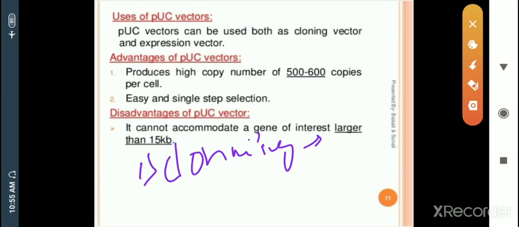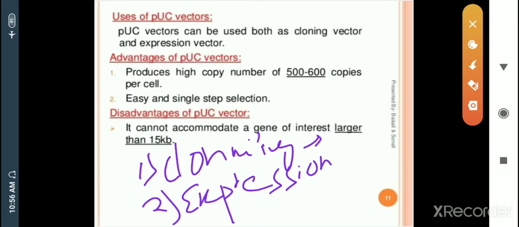But what is the expression vector? An expression vector is one where, after the completion of the procedure, it shows some expression of the desirable genes. That is the expression vector. So, how are pUC vectors used? They can be used as a cloning vector, for the cloning purpose, and at the same time they are also used as an expression vector.